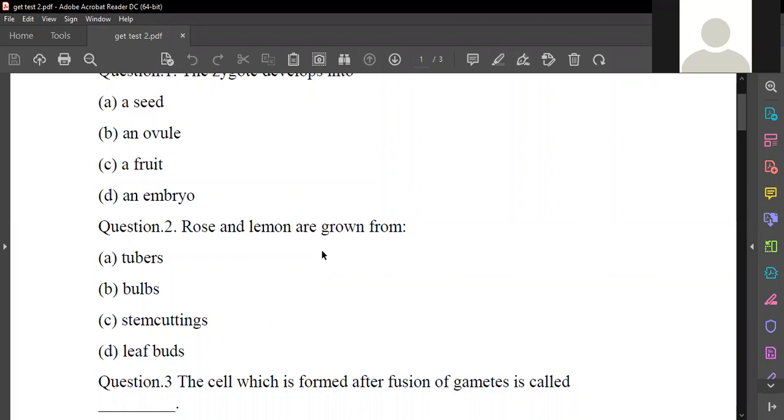Sir, you should raise the hand. Sir, you ask one of us. So can I tell? So can I? Yeah. So the answer is C, stem cutting. We told it already.